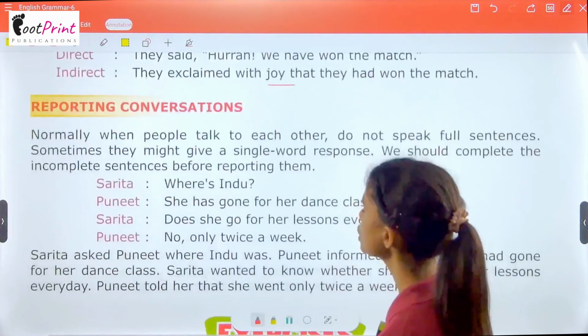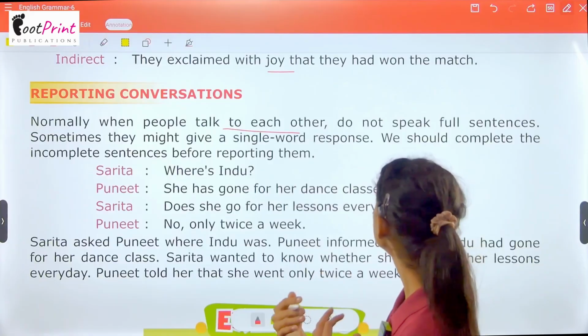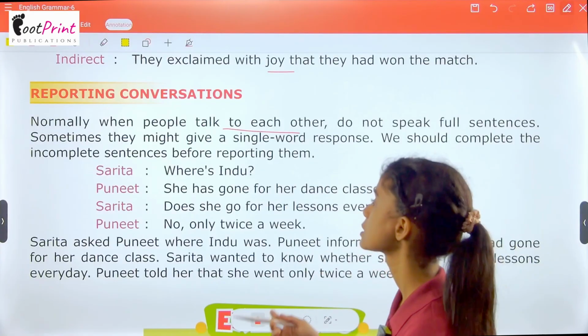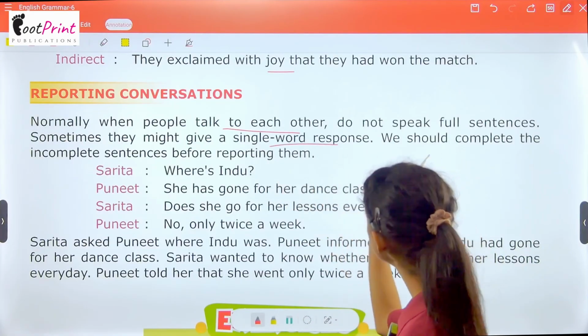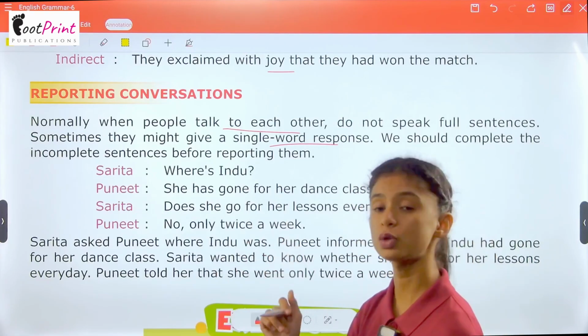Now we have reporting conversations. Normally when people talk to each other, they do not speak full sentences. Sometimes they might give a single word response. We should complete the incomplete sentence before reporting them.